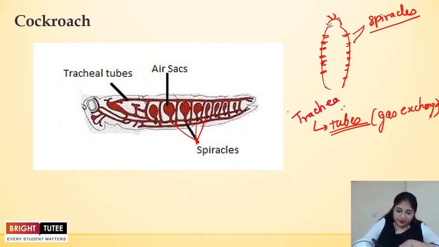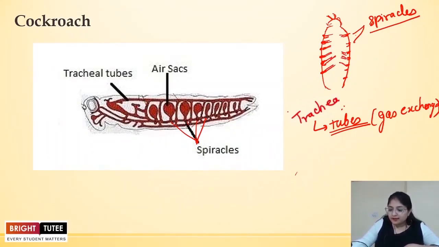Over here you can see these are the tracheal tubes. These are connected to one another, and you can see the air going into the body. Spiracles are just the openings, and these tracheal tubes help in the exchange of gases.